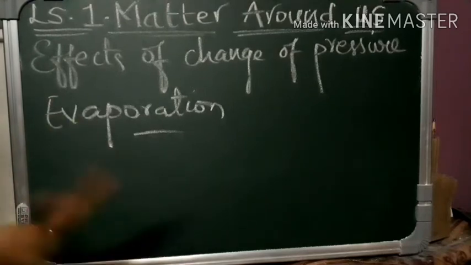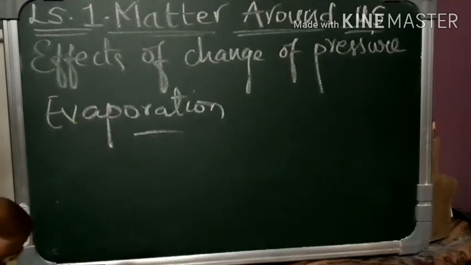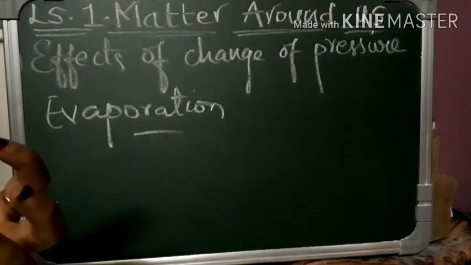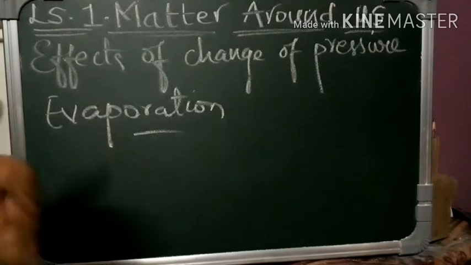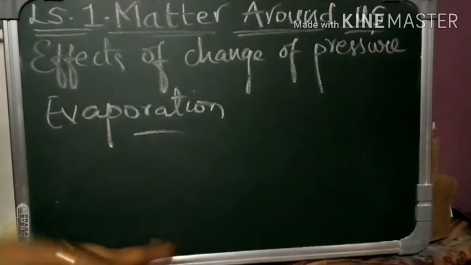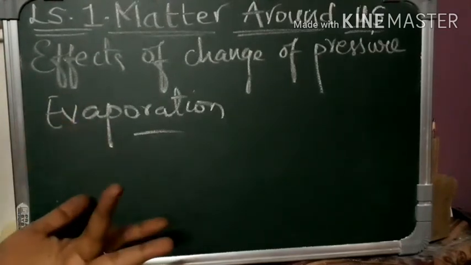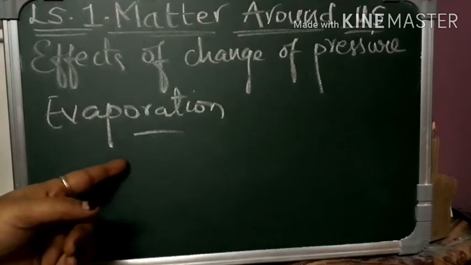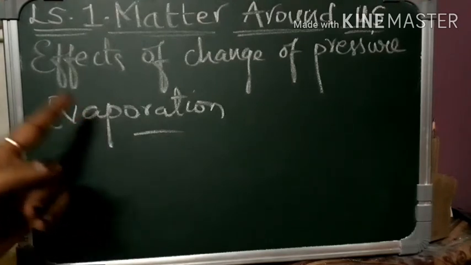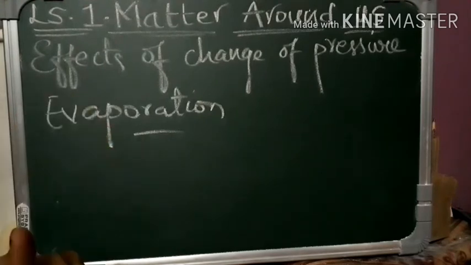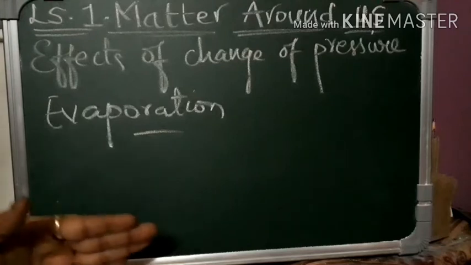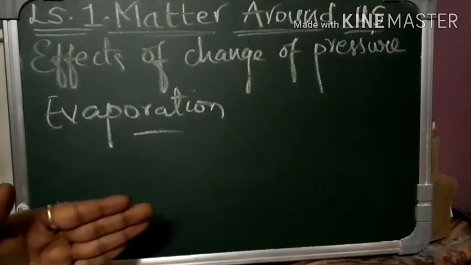See, vaporization, when does it take place? When the water is reaching its boiling point, the vaporization takes place, and thus the water gets evaporated. But when the water is getting evaporated without reaching the boiling point, that is called evaporation. So the phenomenon of change of liquid into vapor at any temperature below its boiling point is called evaporation. I hope you have understood what is evaporation, isn't it?